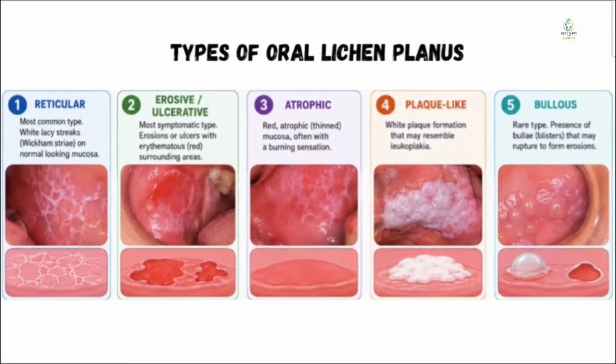Going towards the different types of lichen planus, we know the reticular type, erosive type, atrophic type, plaque-like, and bullous type. In the reticular type, obviously you are going to have white striae, a lace-like pattern on your inner cheeks. Then you have erosive ulcers, which are very painful. Then you have atrophic lesions, which are very smooth, shiny, reddish areas, very prone to pain with spicy foods and any drinks. Plaque-like lesions, you will appreciate as a white plaque-like lesion here. And in the bullous condition, you are going to appreciate a blister type of condition.